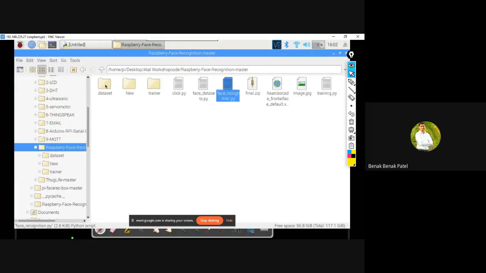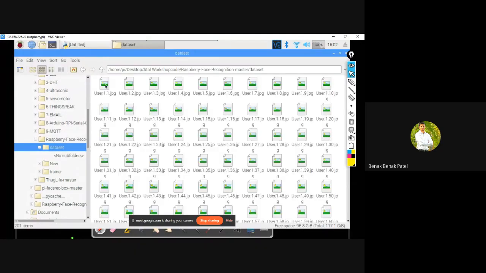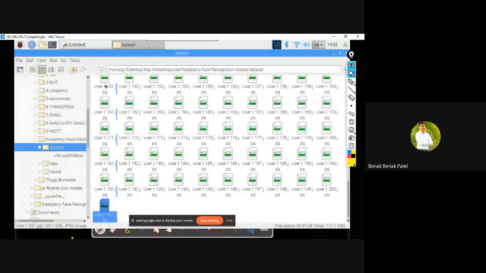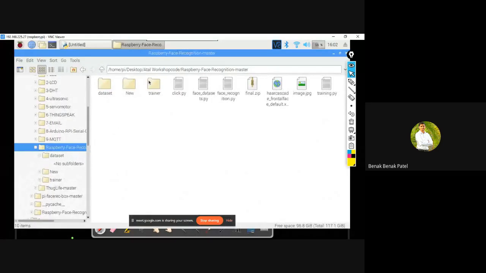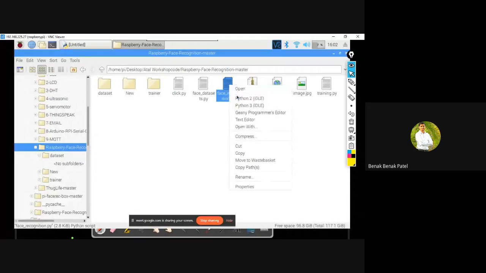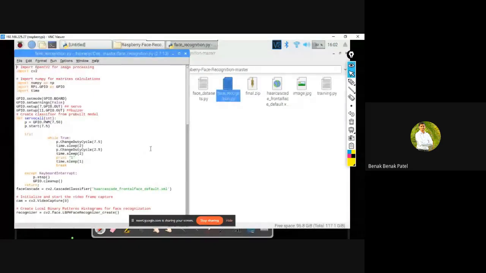What I have done is I have taken my own data set. I have taken up to 200 images and I have trained this model for my face. So this is where we have used local binary pattern histogram. So we have implemented this LBPH, local binary pattern histogram, which makes use of principal component analysis.